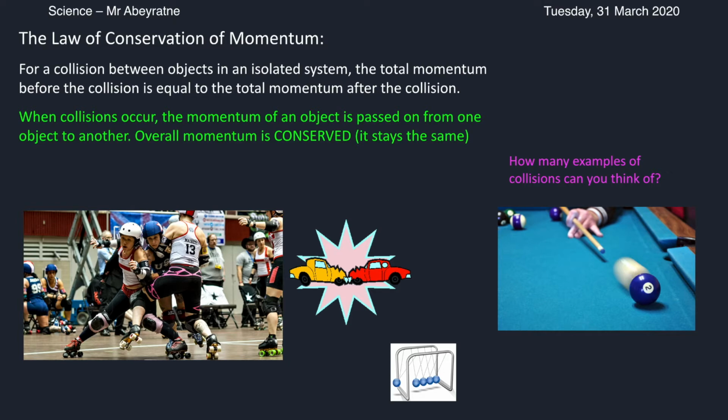And when collisions occur, the momentum of one object is passed on to the other, and overall momentum is conserved. It's a really important word, that. Momentum is conserved. That means it stays the same. Let's take a look at this clip to see how momentum works in space.